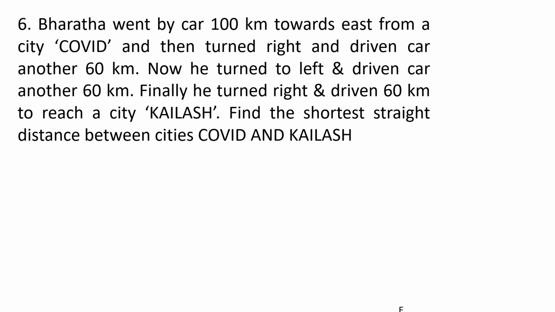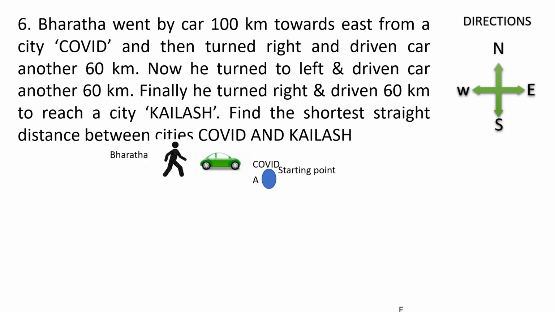Now he turned left and drove another 60 kilometers. Finally, he turned right and drove 60 kilometers to reach a city, Kailash. Find the shortest straight distance between city COVID and Kailash. Let us have the diagram.